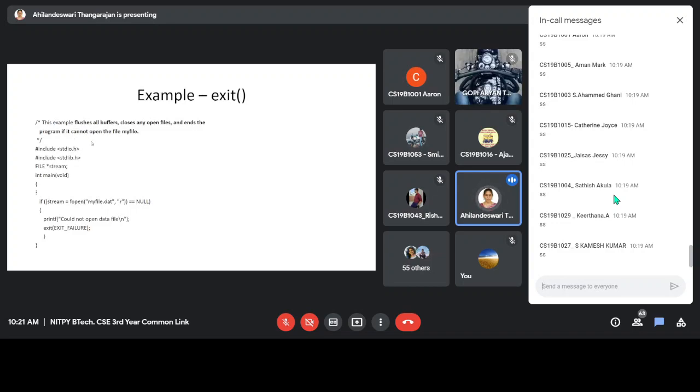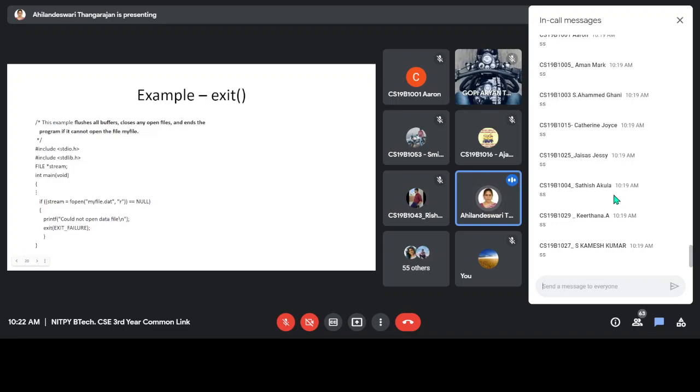Here, this is an example for failure. So this program flushes all buffers, closes any open files, and ends the program if it cannot open the file myfile. So in this program, we are trying to open a file in read mode. If you are not able to open the file, you are displaying an error message, and on exit, it is a failure case. On exit, you want to do all the cleanup operations. So for that, you are using the exit system call. But we are specifying it is a failure case. So here 1 will be written as a status to the startup routine as the file is not opened.